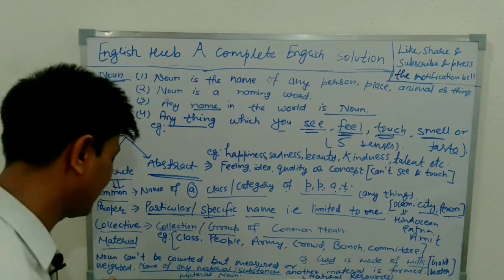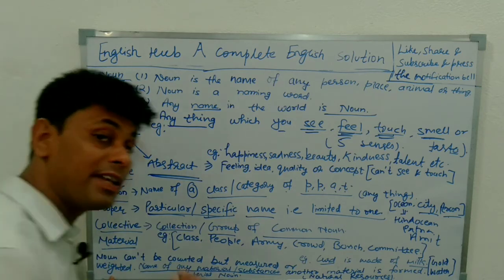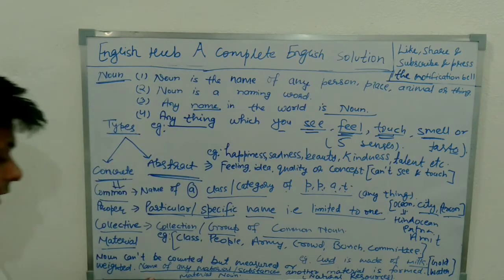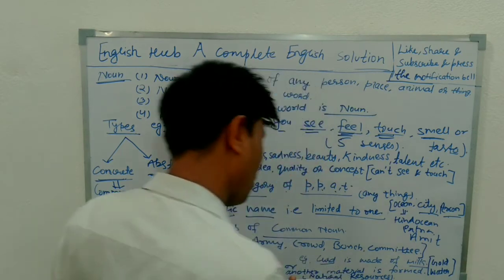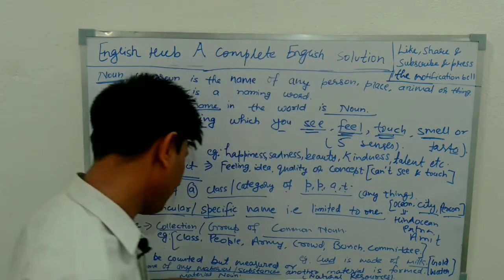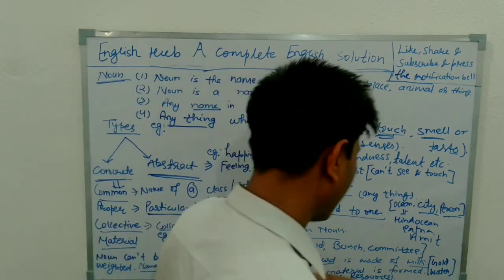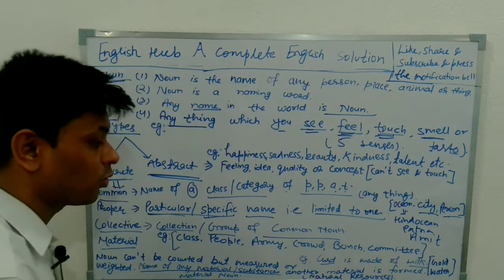Here I have written, see down, it can't be counted but measured or weighed. One more definition: the name of any material or substance from which another material is formed. That material is called a material noun. And material nouns are natural resources.